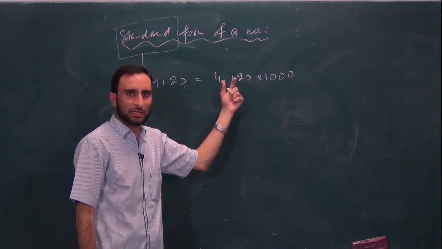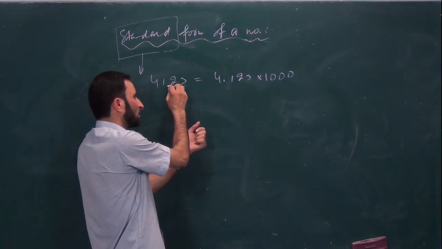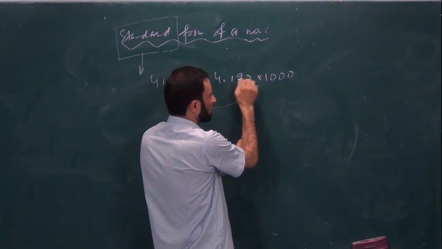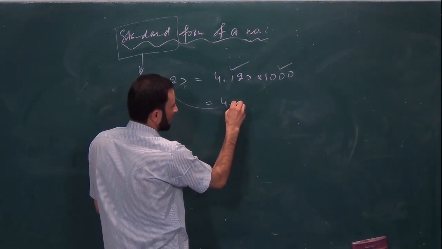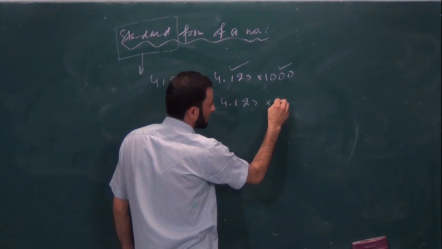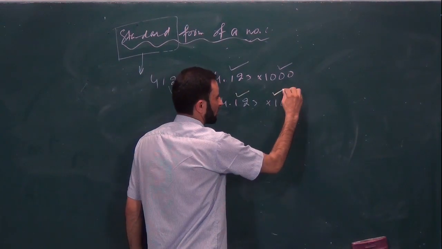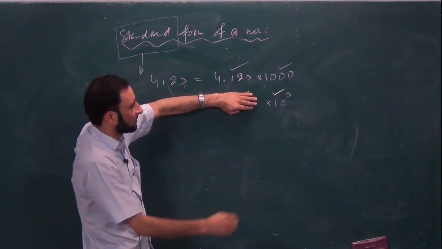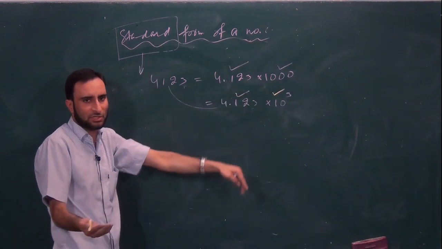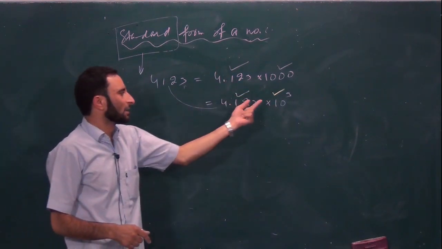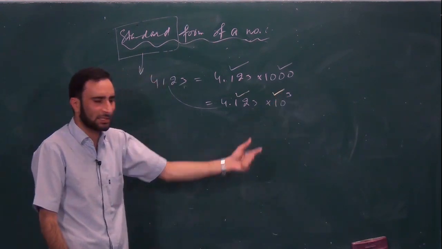Did you not understand? We expressed this number in standard form. So what is the number? You have expressed this number as the product of two quantities. This is one quantity, this is another quantity. Let me write it here in one more step: 4.123 multiplied by 10 cube. You have expressed this number as a product of two numbers. Clearly one number is an integral multiple of 10. It may be positive or it may be negative. Remember, 10 raised power minus 3 can also come, 10 raised power minus 4 and so on. We will see that later.